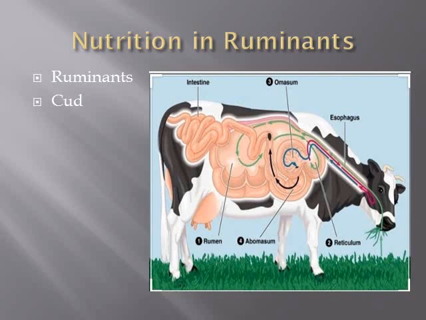And after forming this food into a simpler form, the three chambers in the stomach of ruminants help in the complete digestion of cellulose. That complete digestion of cellulose occurs by using certain bacteria. These bacteria are present only inside the ruminant animals, not in humans or other animals. This is all about the nutrition in the ruminants.